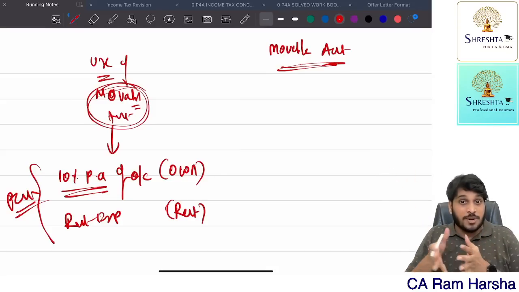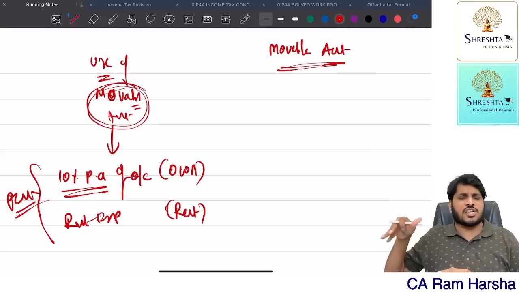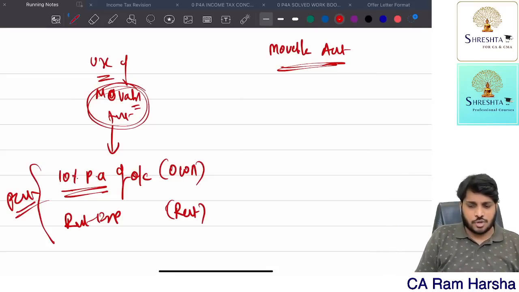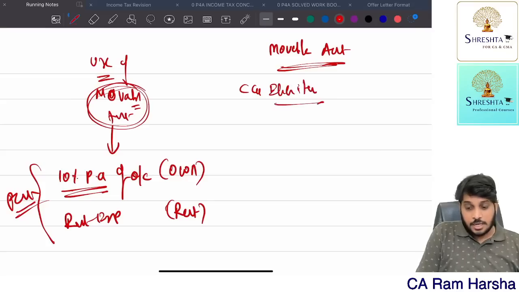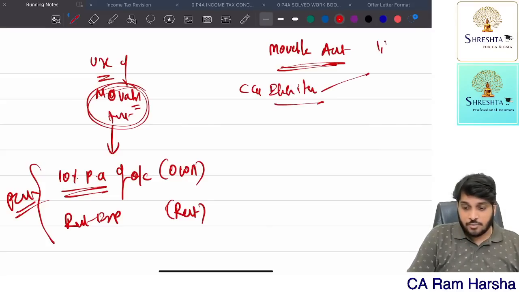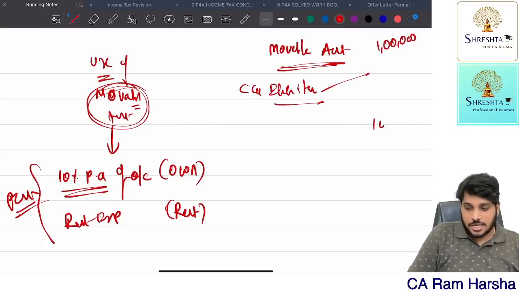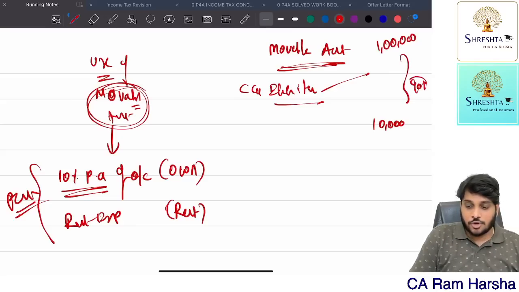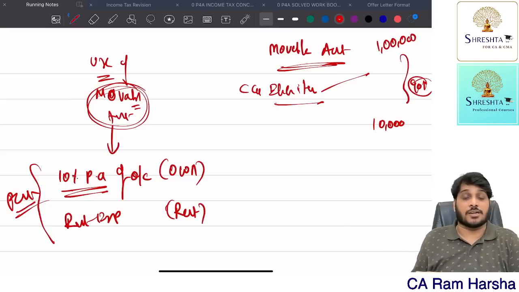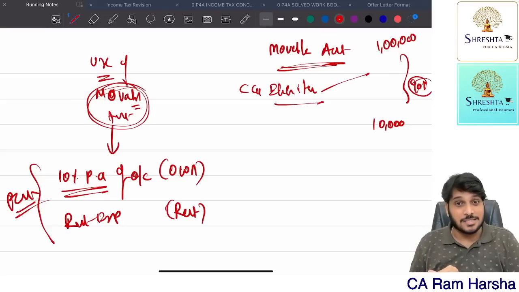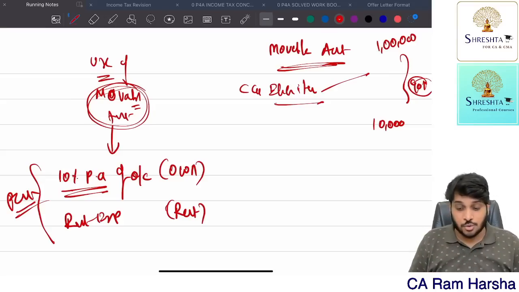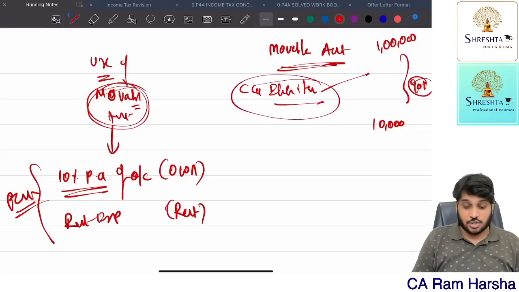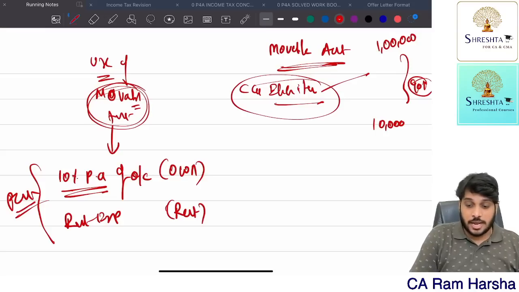If I give a movable asset to an employee, in the course of employment he purchased the movable asset from the company. Suppose the employee has purchased computers and electronic items from the company. The company originally purchased at 1 lakh, whereas now the employee paid 10,000 rupees and purchased it. Now 90,000 rupees discount, that's a benefit? You should not calculate the benefit like this. The perquisite valuation rule says for computers and electronics, the company has to claim notional depreciation.